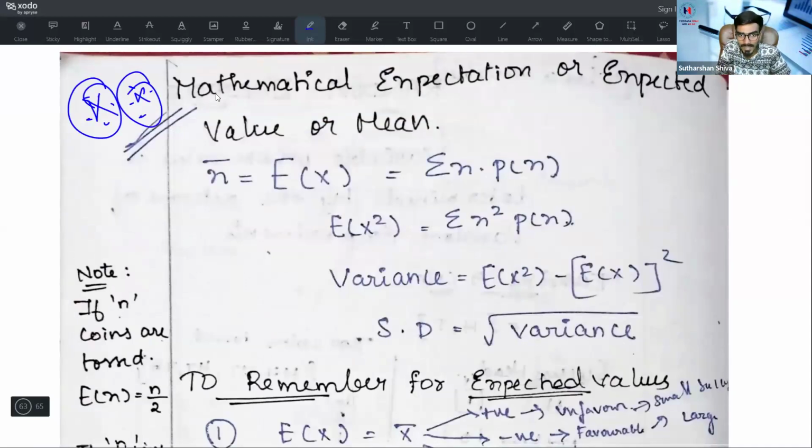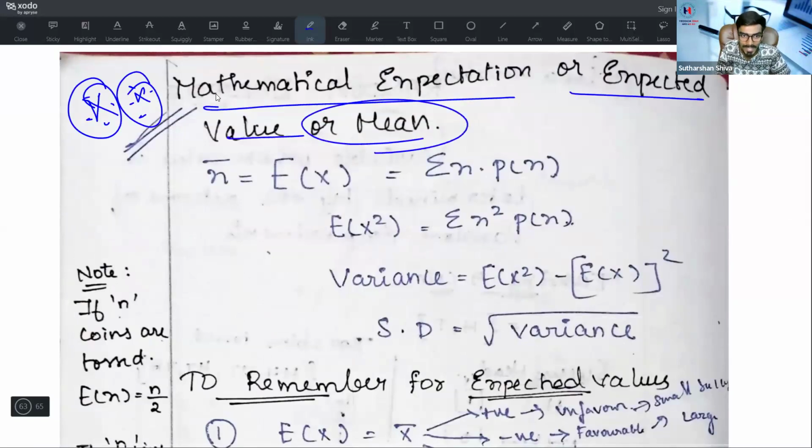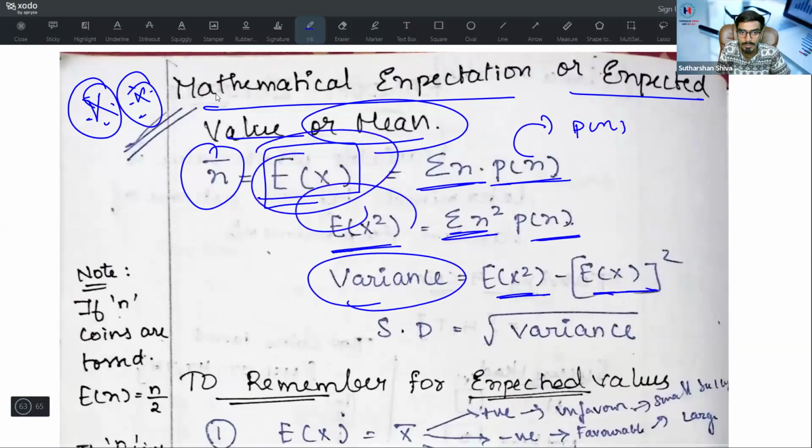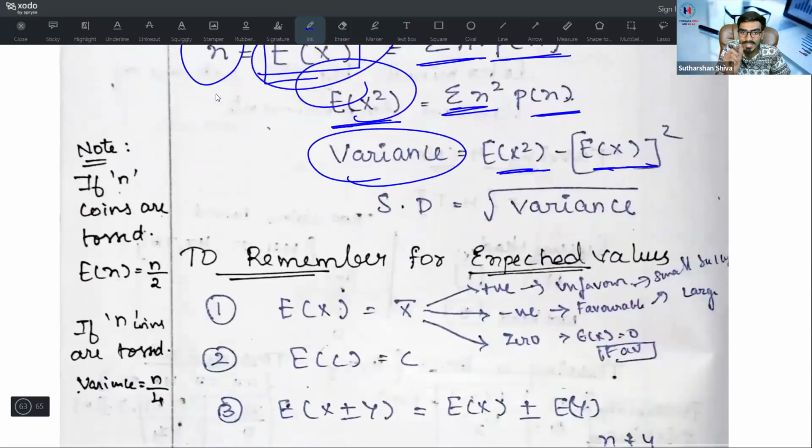Mathematical expectation, or it is known as expected value, or it is the mean. For that, x bar is equal to, here the mathematical expectation is denoted by E of x. E of x is nothing but summation x into P of x. P of x is nothing but the probability of x. E of x square is equal to summation x square into P of x. What is variance? Variance is nothing but E of x square minus E of x, the whole square. These two values need to be there. Then standard deviation is equal to the root of variance.